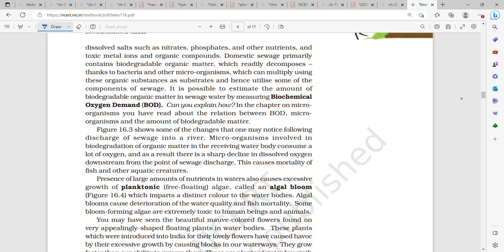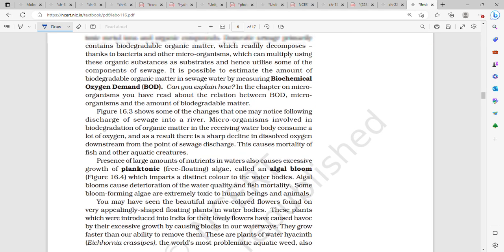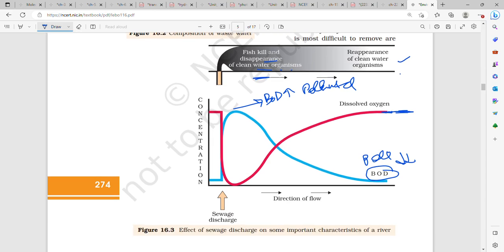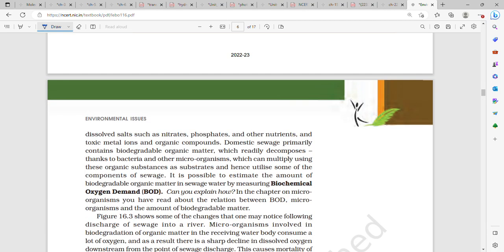So dissolved salts such as nitrate, phosphate and other nutrients, and toxic metal ions and organic compounds are difficult to remove. So these are difficult to remove basically.